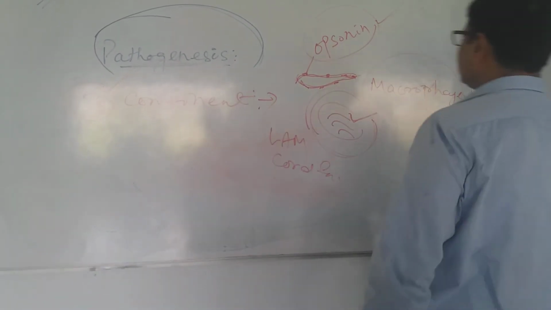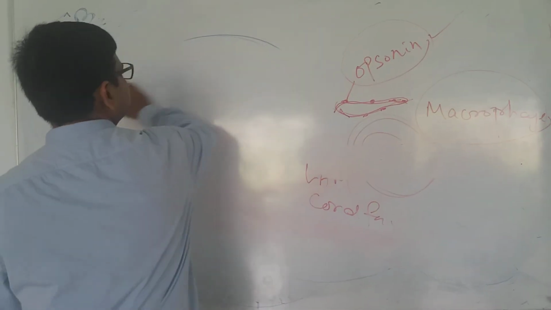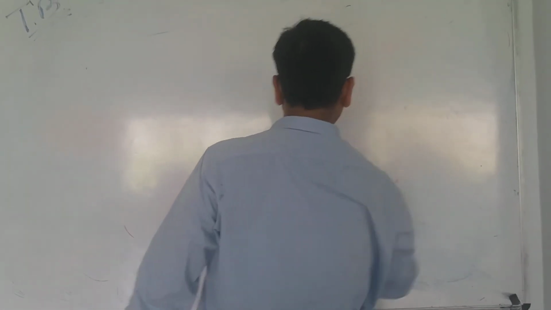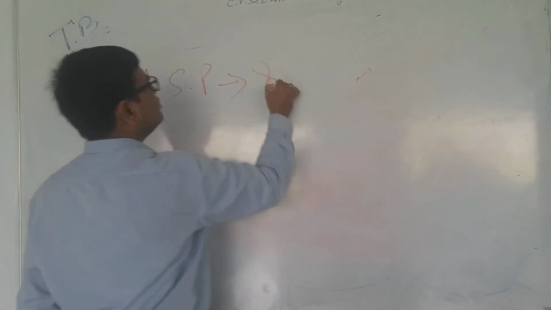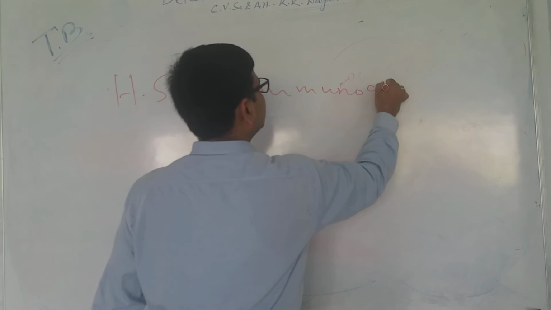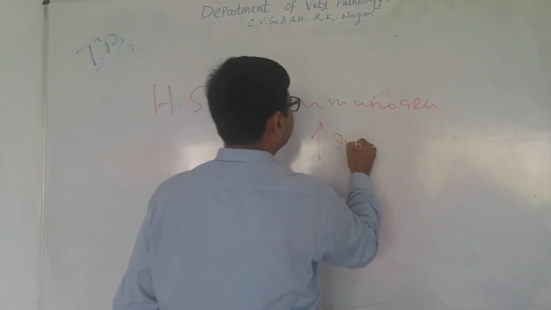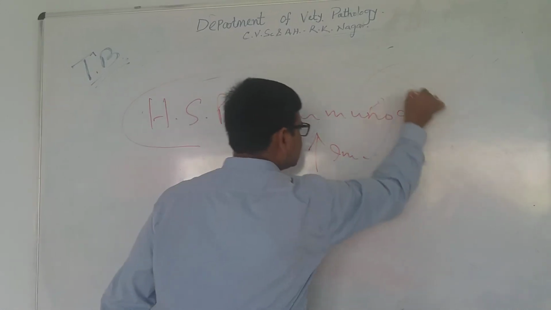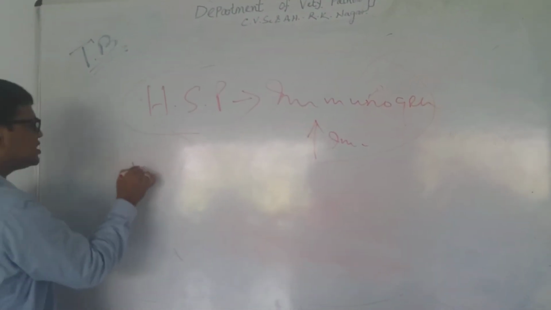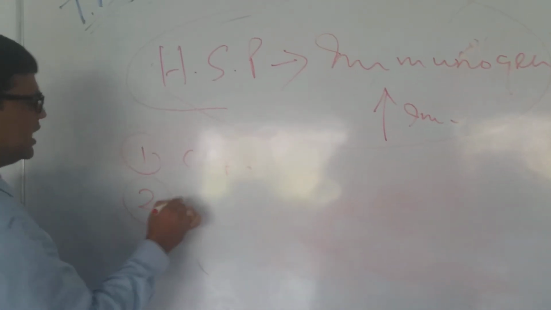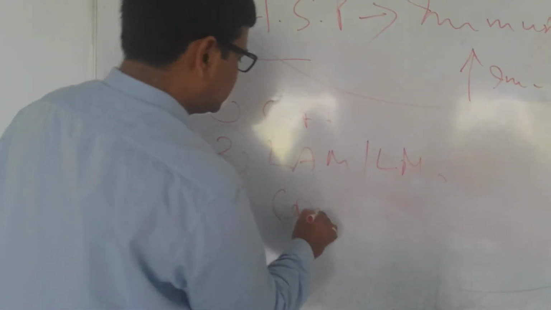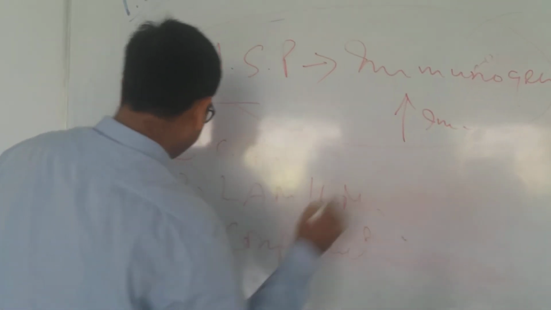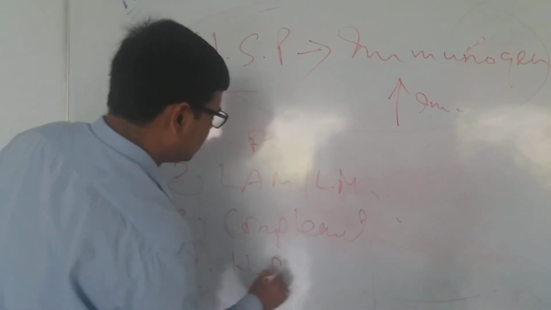Another factor we would like to discuss here is also responsible in pathogenesis. That is heat shock protein, which is very immunogenic and responsible for increased immune reactions. This is all about the pathogenesis by these four factors. Number one is cord factor, number two is LAM, number three is complement, and number four is heat shock protein.